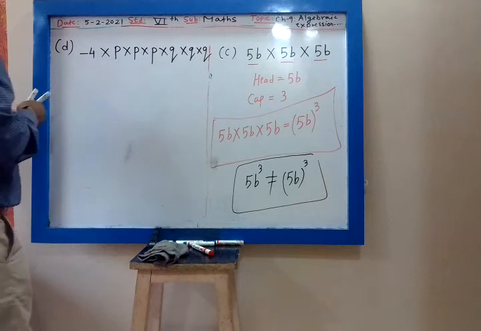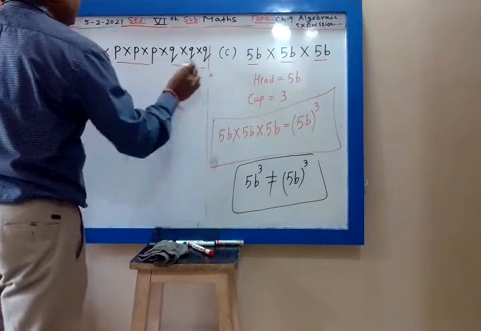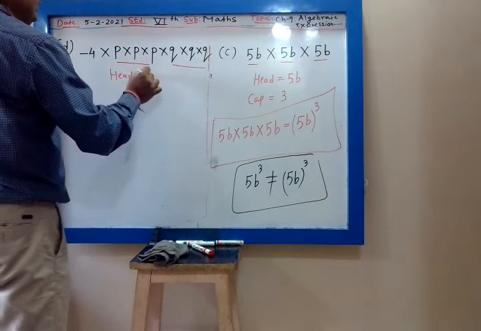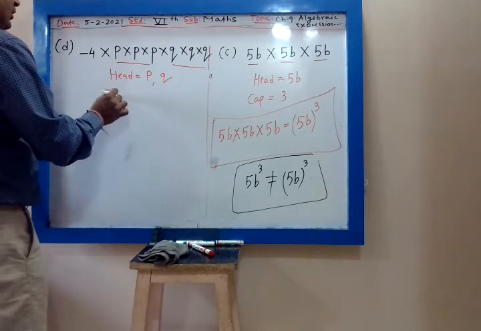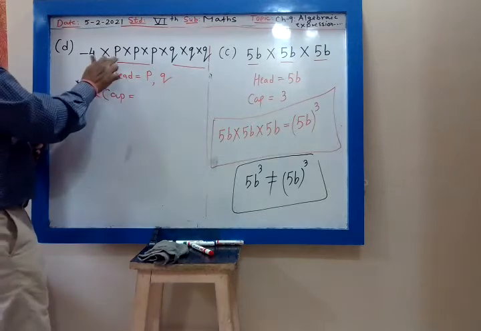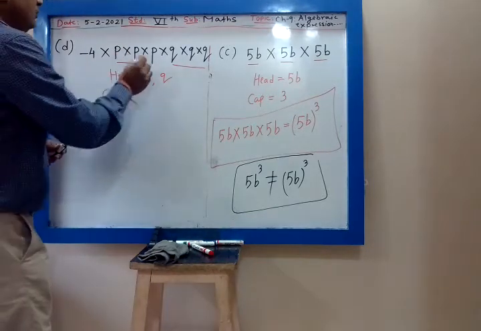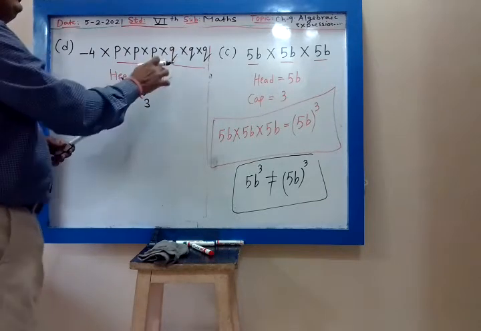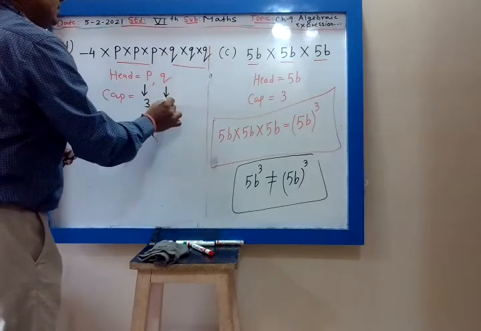So my heads are P and Q. Now we have to find out the cap for each head. P is multiplied how many times? 3 times. So for P the cap is 3. Q is multiplied how many times? 3 times. For Q the cap is 3.